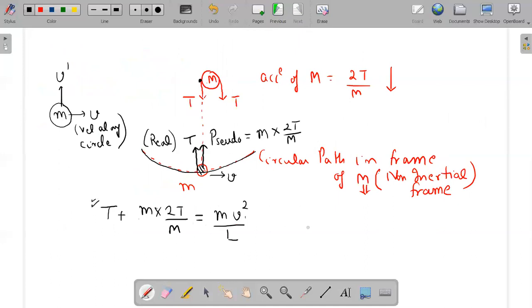After all calculations, you will get capital T as small m capital M square u square over capital M plus 2 little m square times L. And after putting numerical values, the answer will be 2.0 Newton. That is the answer for this question.